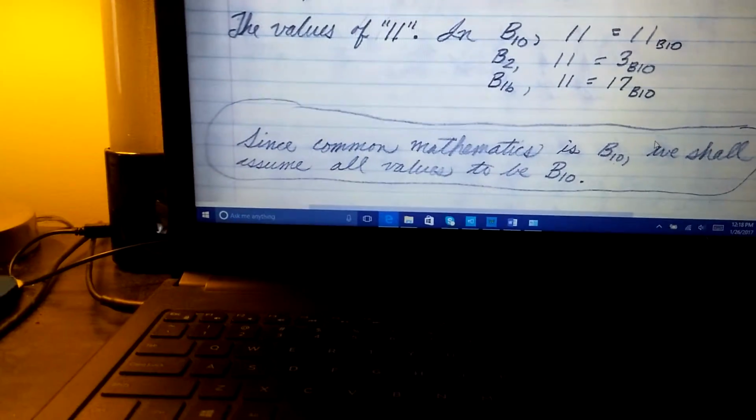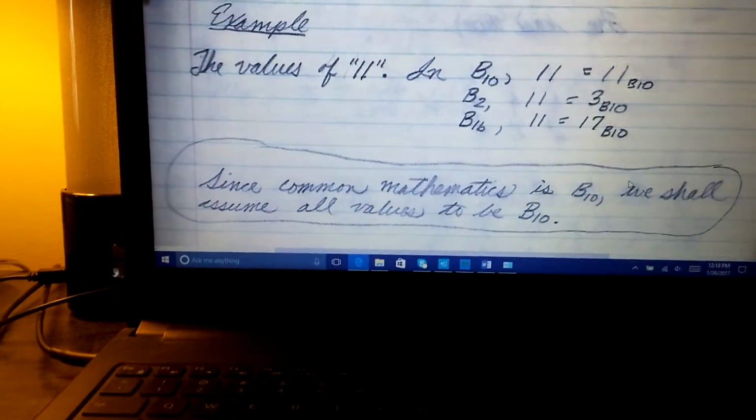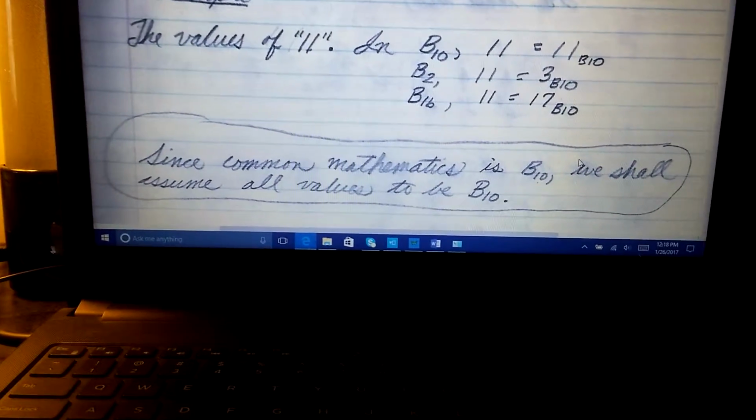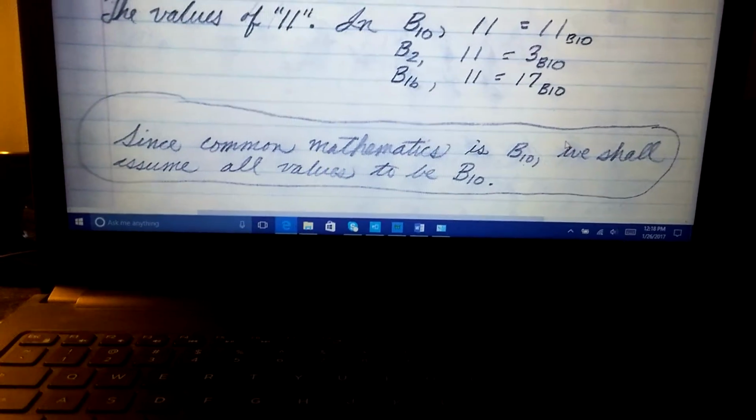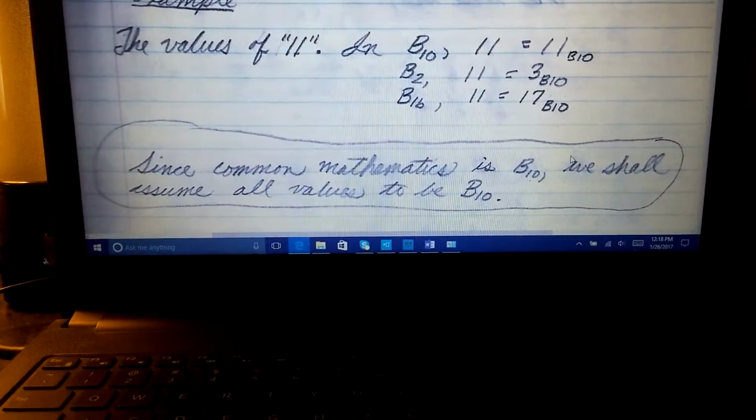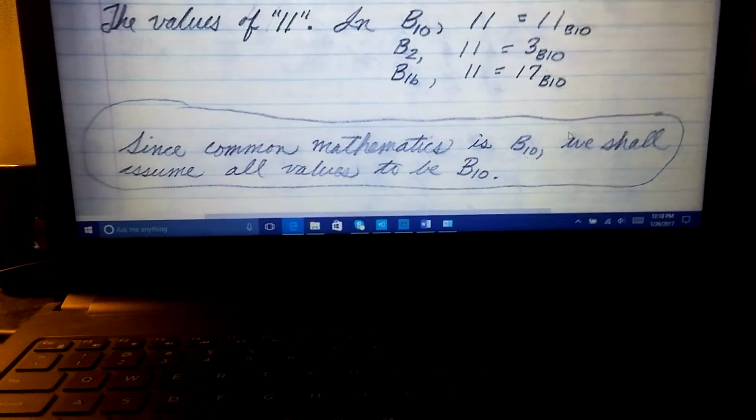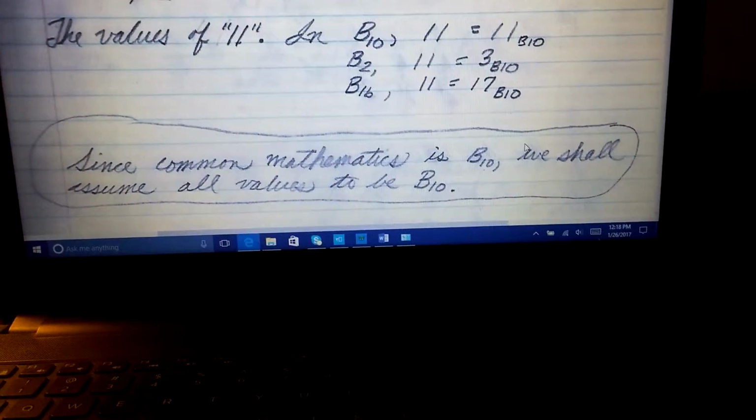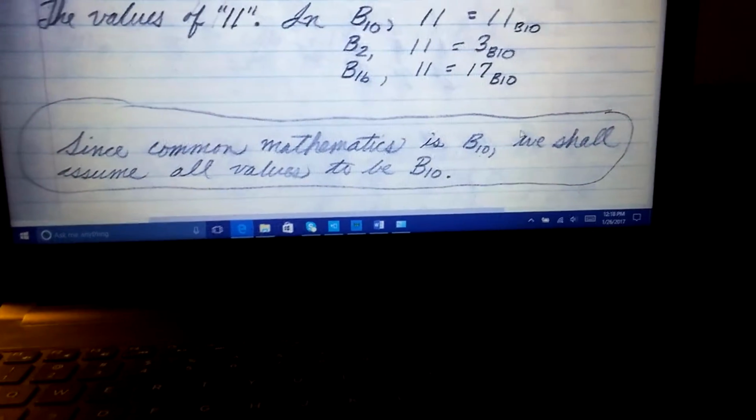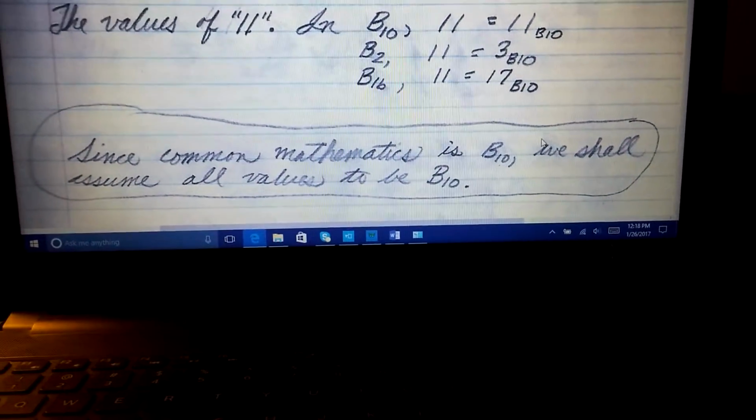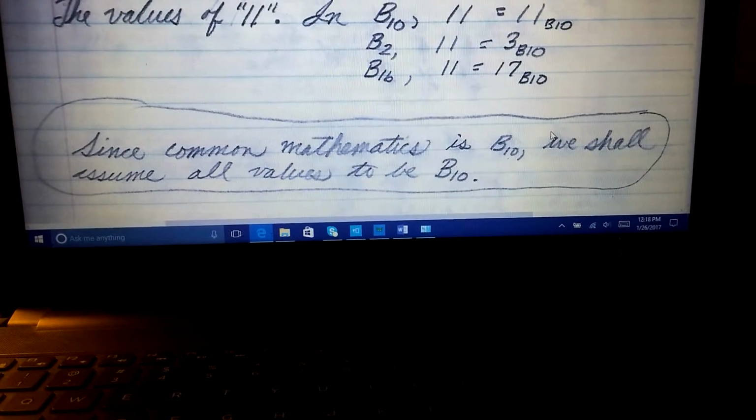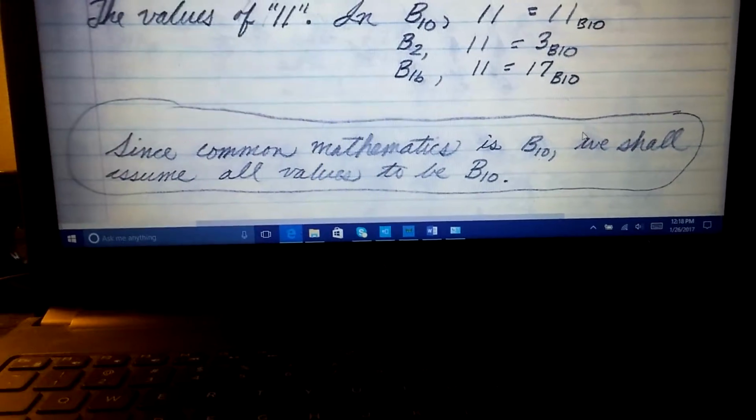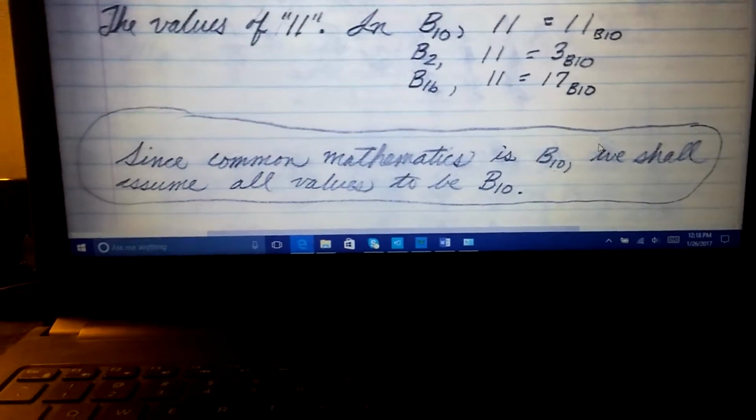And I'm just going to throw this out here that the mathematics that we're all used to, and again, it goes back to the very beginning when we started counting fingers and toes, is base 10. We're going to assume that all values that are returned are base 10 values. So when we speak of the word value, automatically assume base 10. And that will make it a little bit easier to understand. So 11 base 2 has a value of 3. 11 base 10 has a value of 11, and 11 base 16 has a value of 17.